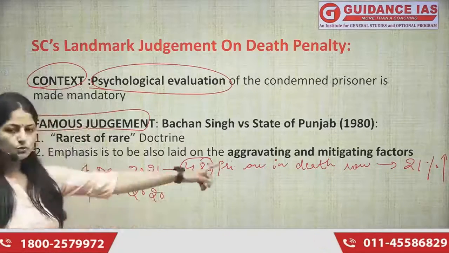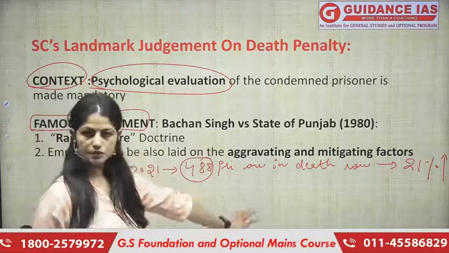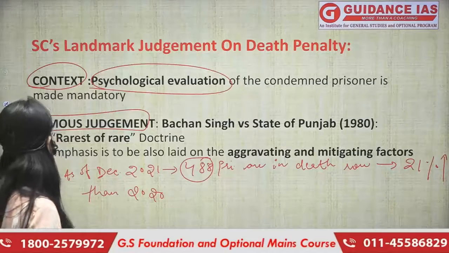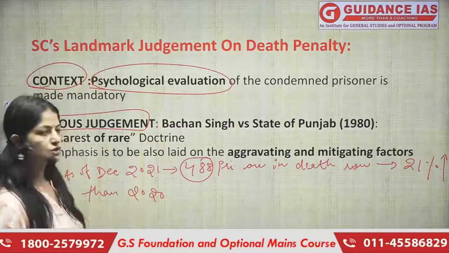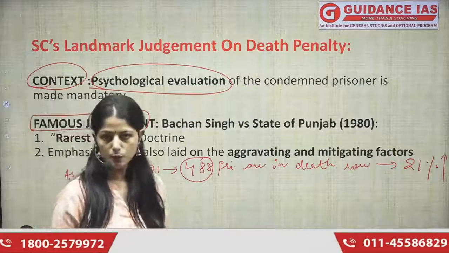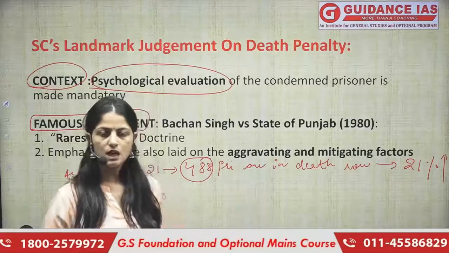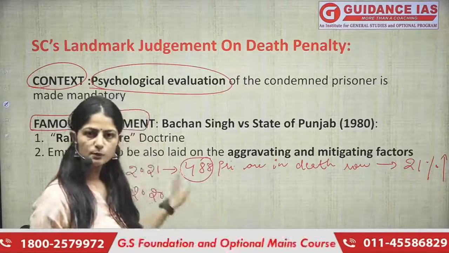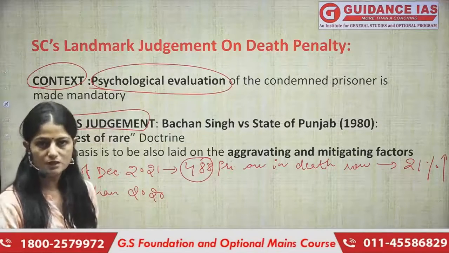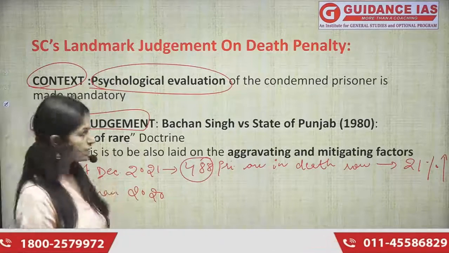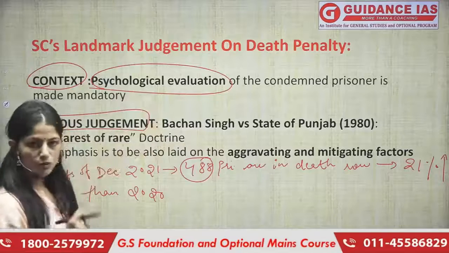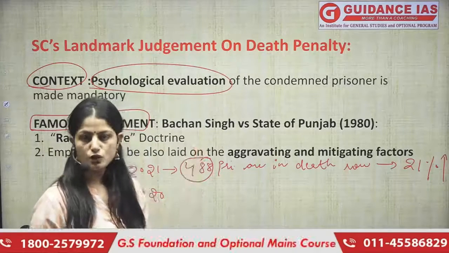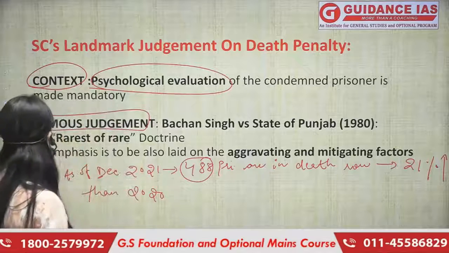So in order to curb this, or in order to structure this, in order to prevent this, the Supreme Court gave this judgment, and this is not the first time the Supreme Court has given such kind of judgments. Even in earlier cases, the Supreme Court had given similar judgments, but the Supreme Court repeated this, right? And they focused more upon considering the psychology of the criminal as well, right?